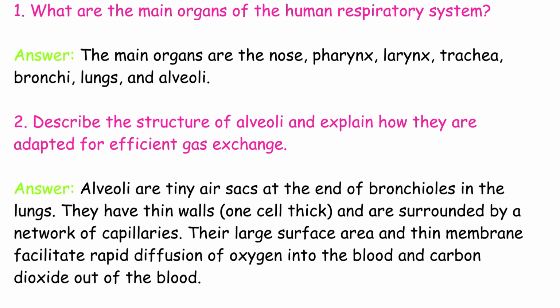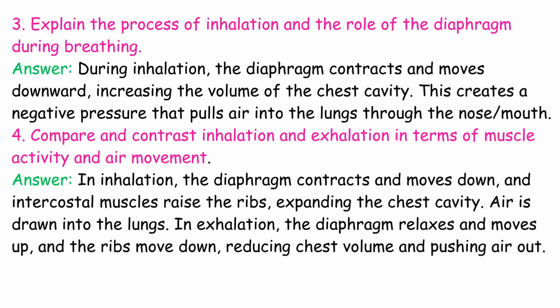2. Describe the structure of alveoli and explain how they are adapted for efficient gas exchange. Alveoli are tiny air sacs at the end of bronchioles in the lungs. They have thin walls, 1 cell thick, and are surrounded by a network of capillaries. Their large surface area and thin membrane facilitate rapid diffusion of oxygen into the blood and carbon dioxide out of the blood.